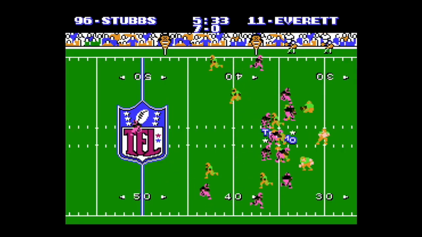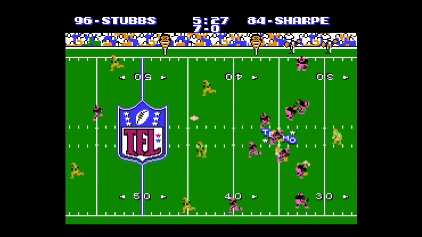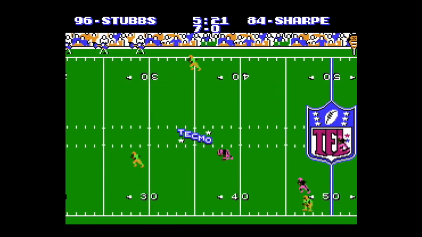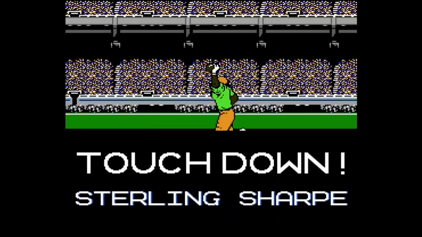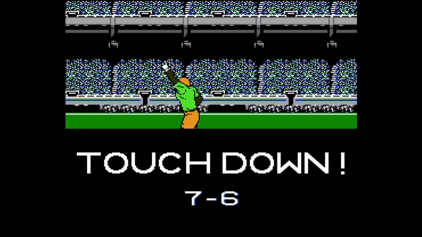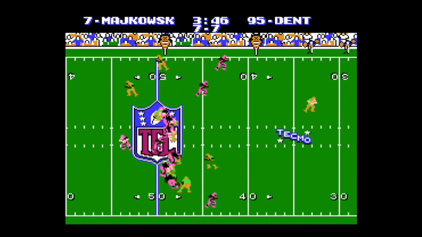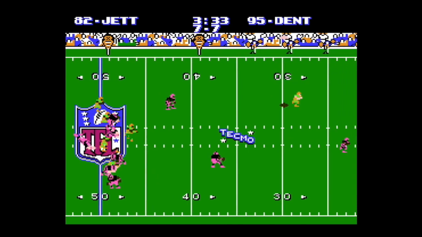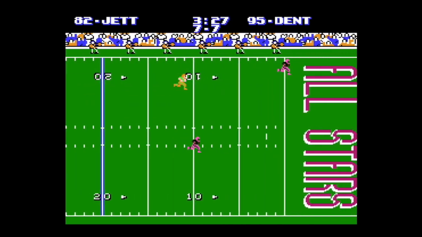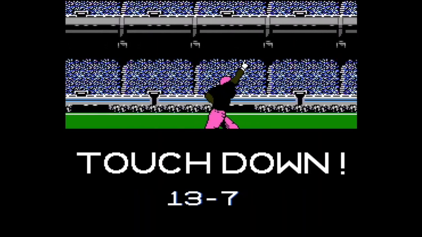Jim Everett and his 10-6 Miami squad trying to answer the call as he gets deep down the field to Sterling Sharp, and he will get in the end zone untouched, tying this one up at 7. Sharks now with the ball again. Modulowski looking deep. He's got James Jett wide open. He's the only guy in the frame. His second big play of the day and his first touchdown in this wild card matchup.